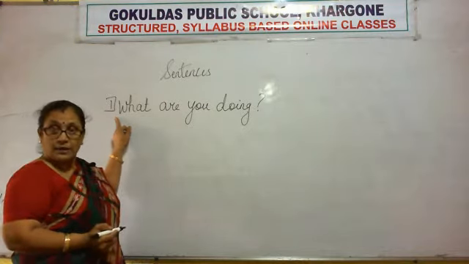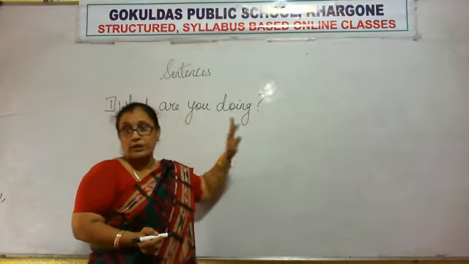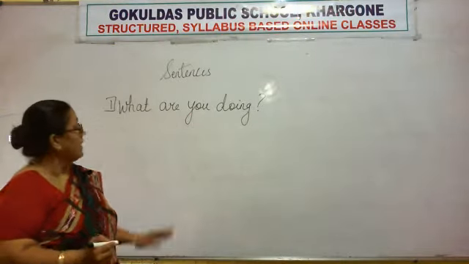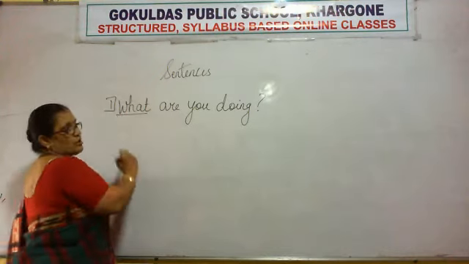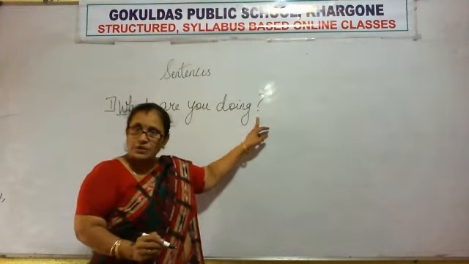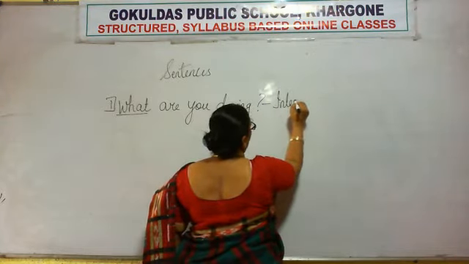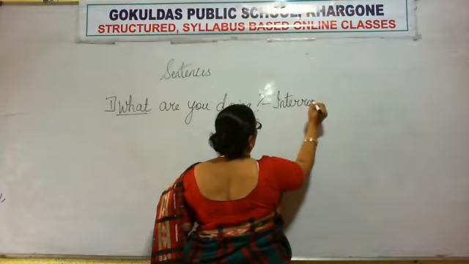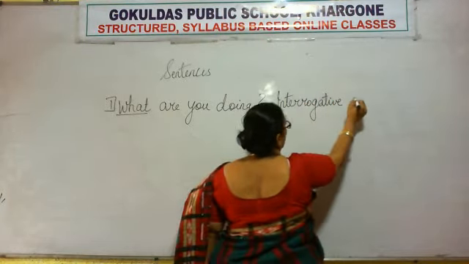Starting with a capital letter. Yes. Ending with a question mark. So it is not assertive sentence. Then is it starting with a question word? Yes. It is starting with a question word and ending with a question mark. So yes, it is an interrogative sentence. So you are going to write down interrogative sentence. Right?